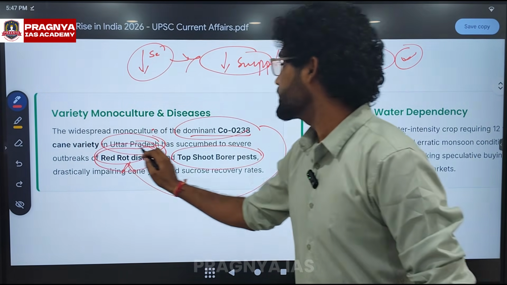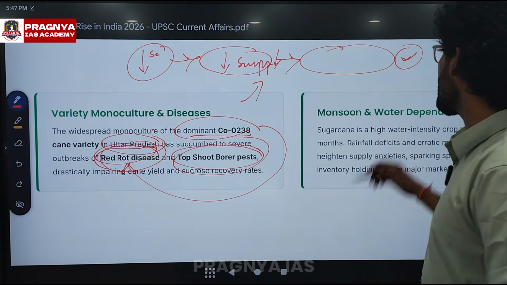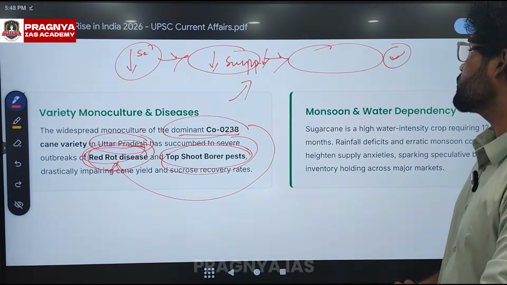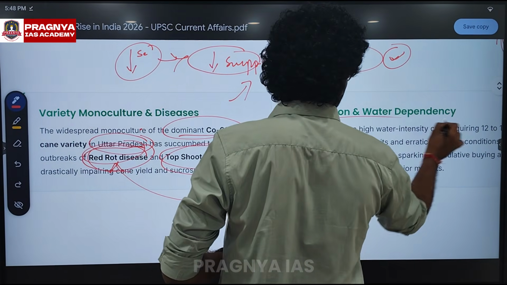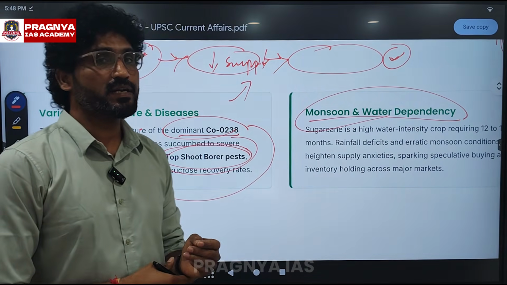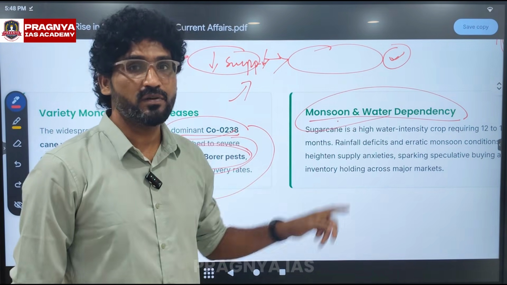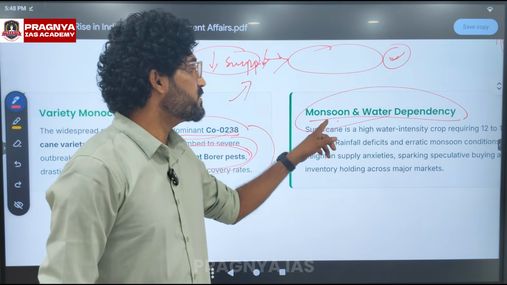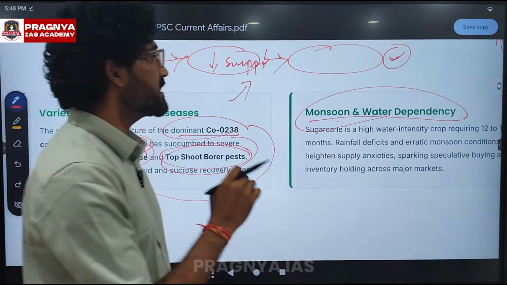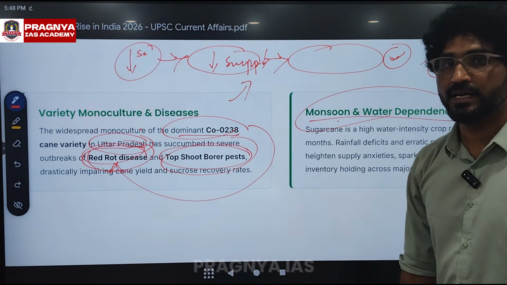This is how the diseases decrease the production and ultimately lead to an increase in the prices. And the next important thing is the role of monsoons. Sugarcane is a highly water intensive crop. So if the monsoons are delayed or weaker, it will decrease the production level of sugarcane. Ultimately, it is going to increase the prices of sugar in India.